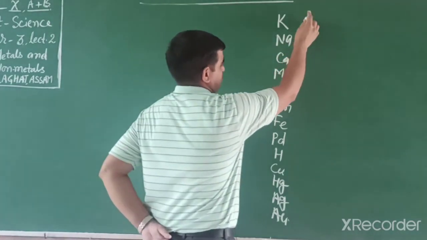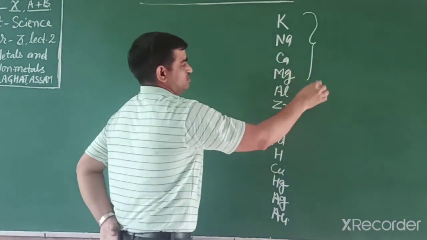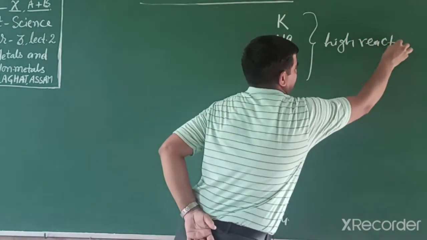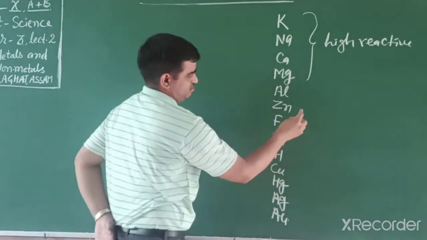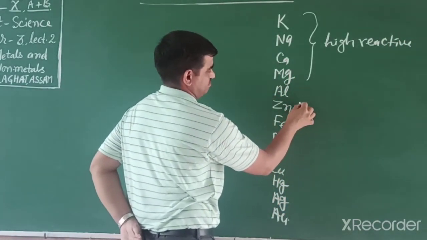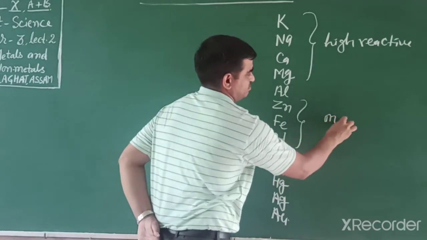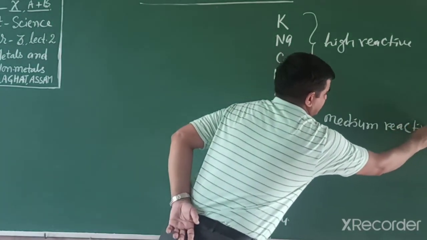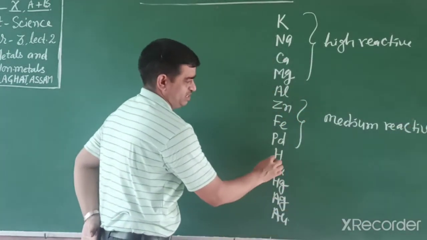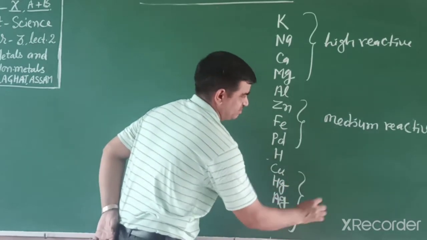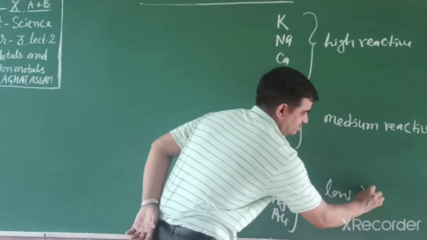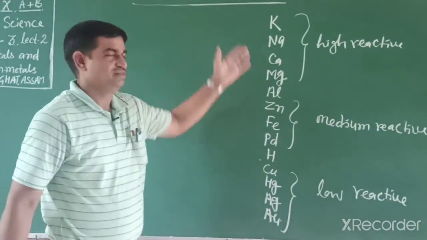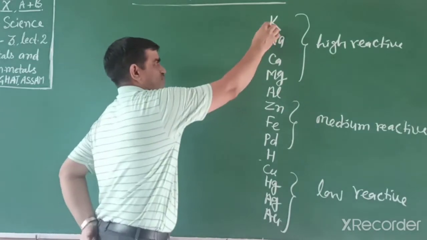These elements are highly reactive. These are moderate or medium reactive. And those below hydrogen are the least reactive, low reactive. We can divide the reactivity series this way, with potassium at the top.